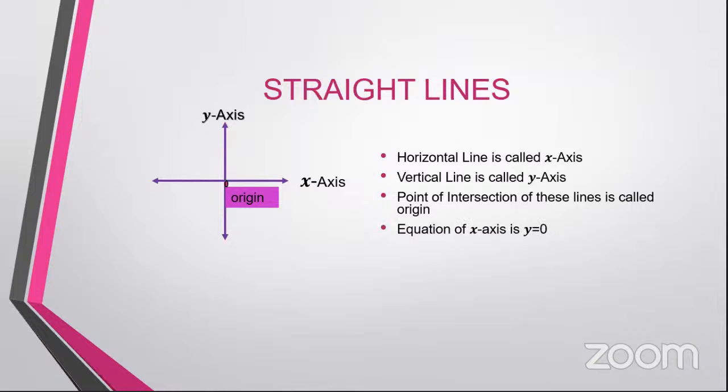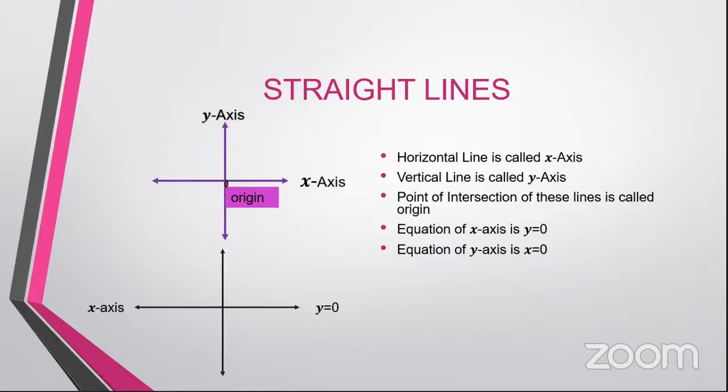Now, we have to learn more about equations here. The equation of x-axis is y equal to 0. The equation of y-axis is x equal to 0. Why like this? If you observe on x-axis, each and every value of y is 0. There is no y value, is it not? All the values on x-axis are x values only. So none of the y values are present. At every point on x-axis, y is 0. That's why we call the equation of x-axis as y equal to 0.